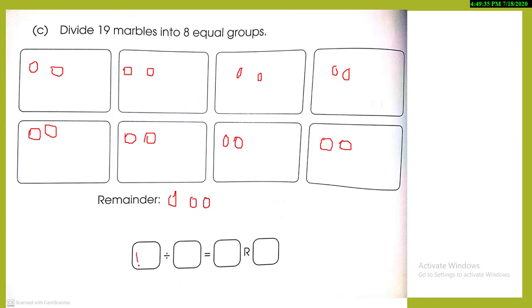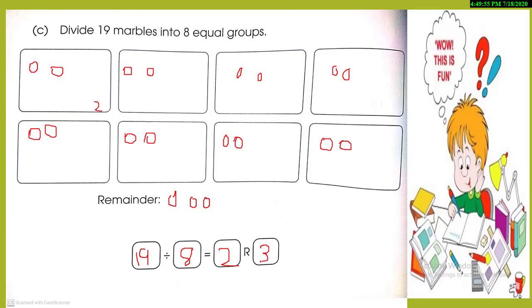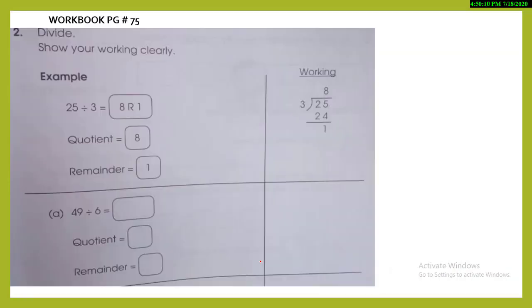So let's write the question. Quickly, students, write it even before me. 19 divided by 8, in each group there are 2. So you will write down 2. And what are the remainders? They are 3. Yes, I hope that you guys understand it. Now it's really fun to draw the marbles equally in each group and see the marbles which are left, they are your remaining items which represent remainders. So let's move on to the next method.